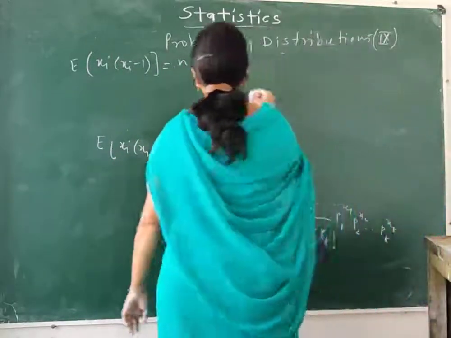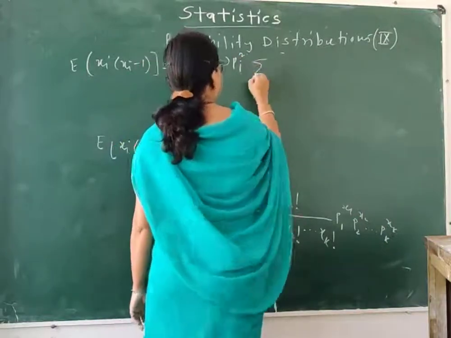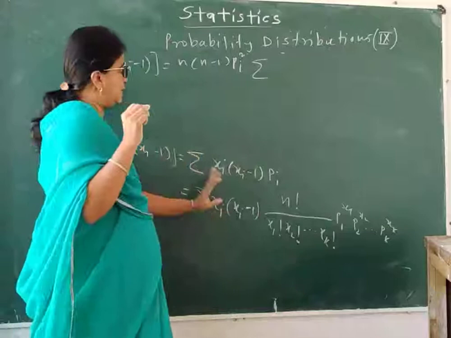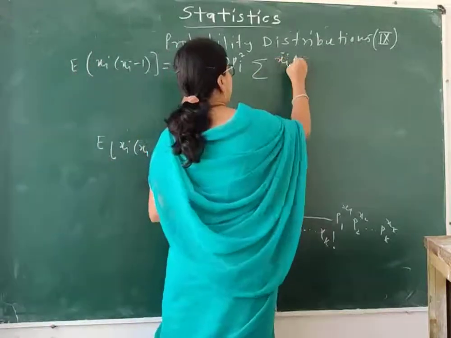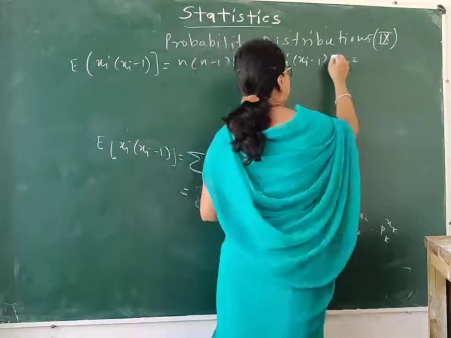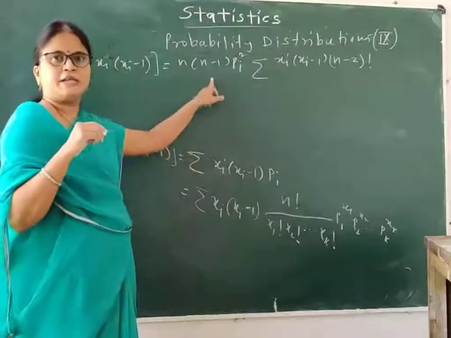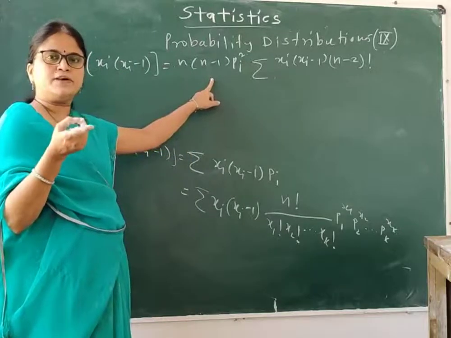So that means I have pi square and summation, again summation xi minus 1 and xi minus 1, then n minus 2 factorial. Since we have two terms common, n minus 1, hence instead of n factorial we have